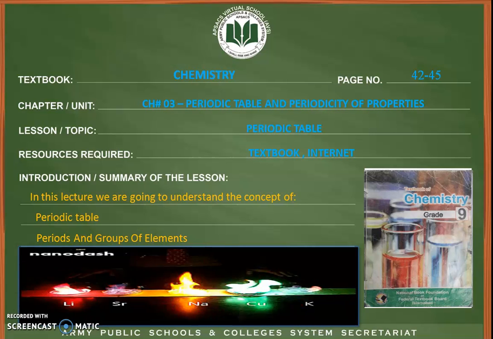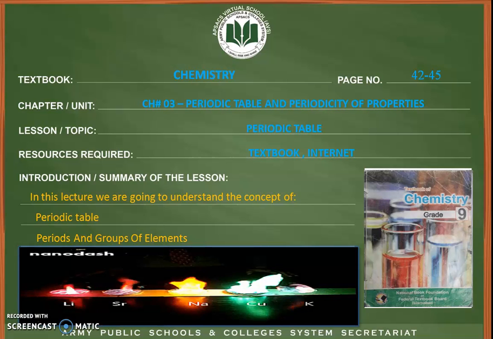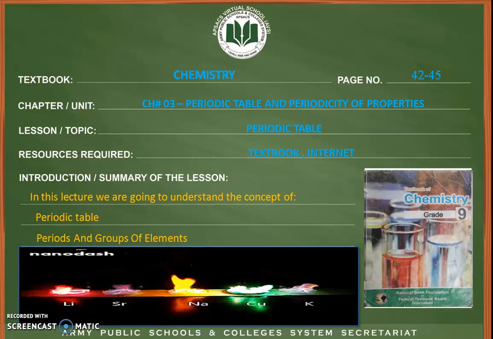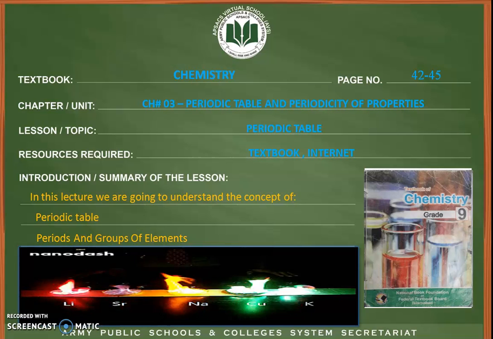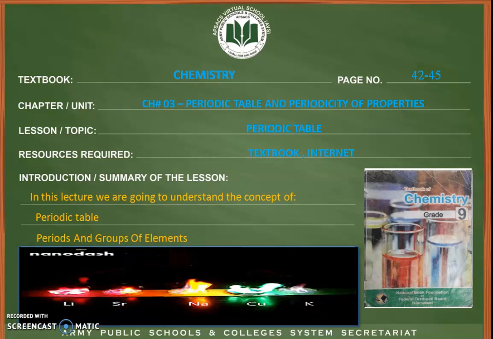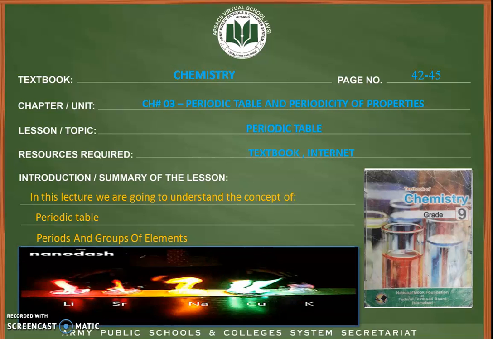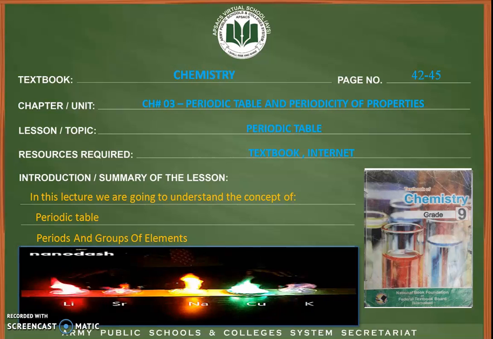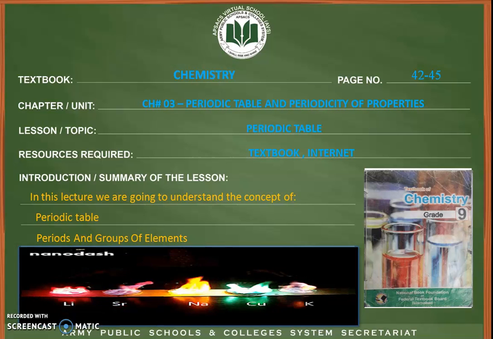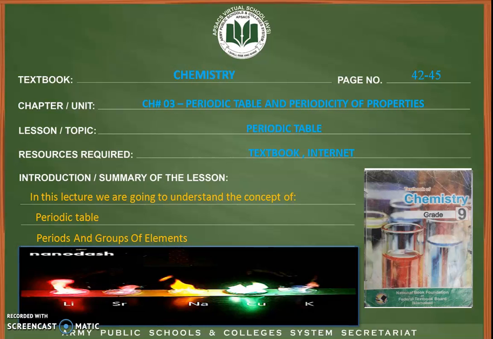The periodic table is one of the most important tools in chemistry. It is very useful for understanding and predicting the properties of elements. For instance, if you know the physical and chemical properties of one element in a group, you can predict about the physical and chemical properties of any other element present in the same group. You can use the periodic table to relate trends in the reactivity of elements with their atomic structure. You can also predict which elements can form ionic or covalent bonds with the help of periodic table.